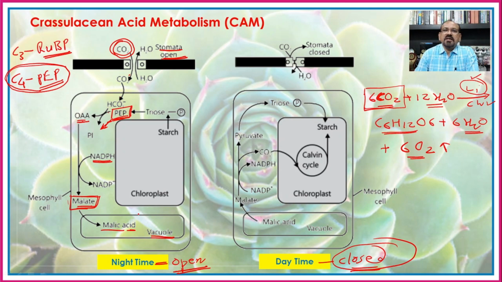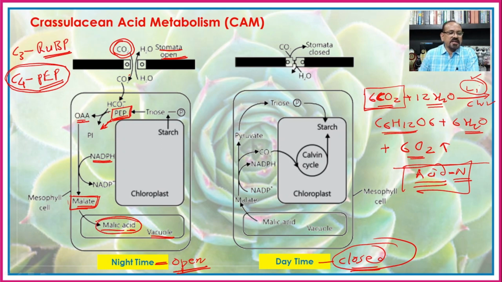So this is the reason behind the discovery of the CAM plants, because during the exchange of the gases, here it was found that the acidity was more during the night and less during the day, and this is because of what? Here this acidity increase during the night because of the formation of the malic acid and its accumulation in the vacuoles. So when there is a daytime, at that time, though the plant is unable to absorb the